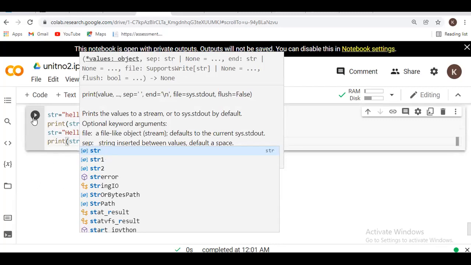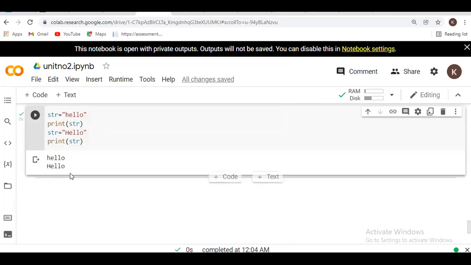So after execution, at first my str will have the value hello, which means it is a string. The string will start with the lowercase character, but once again I am writing this string with the other name that is a capital.